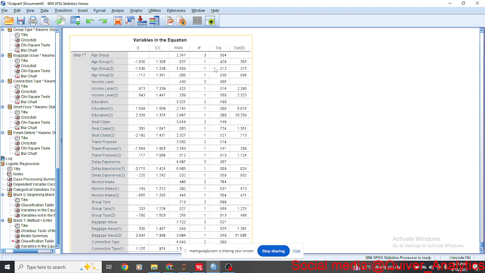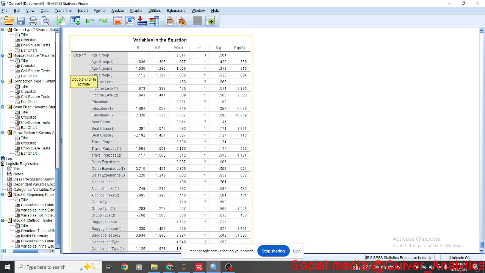So we've established that with chi-square: income level. All right, so let me just explain what this exponential B is. The last column here is called the odds ratio. You might have heard that before, the odds ratio.